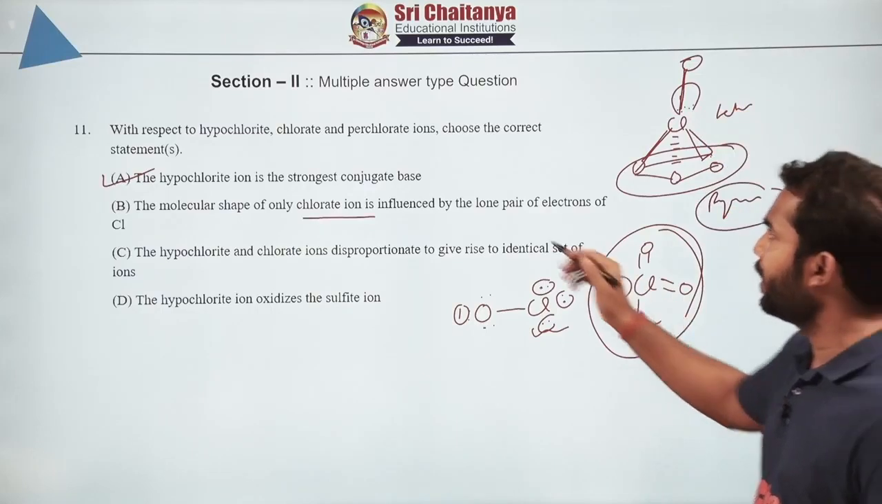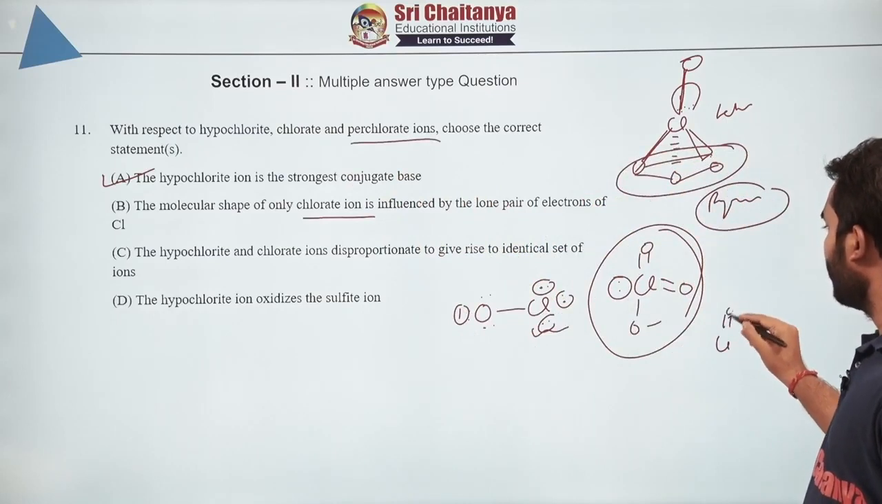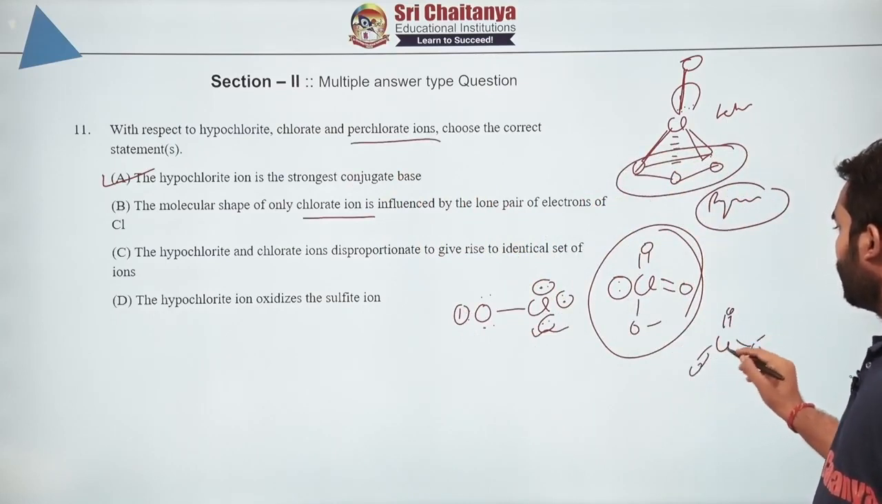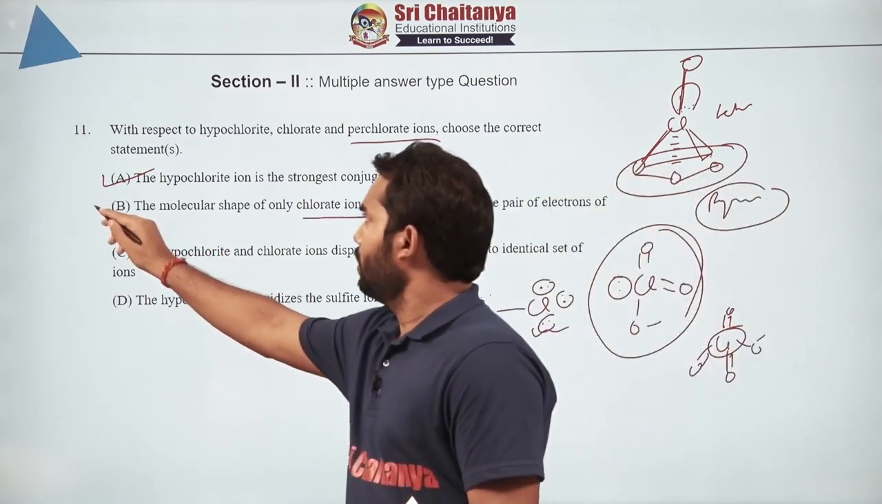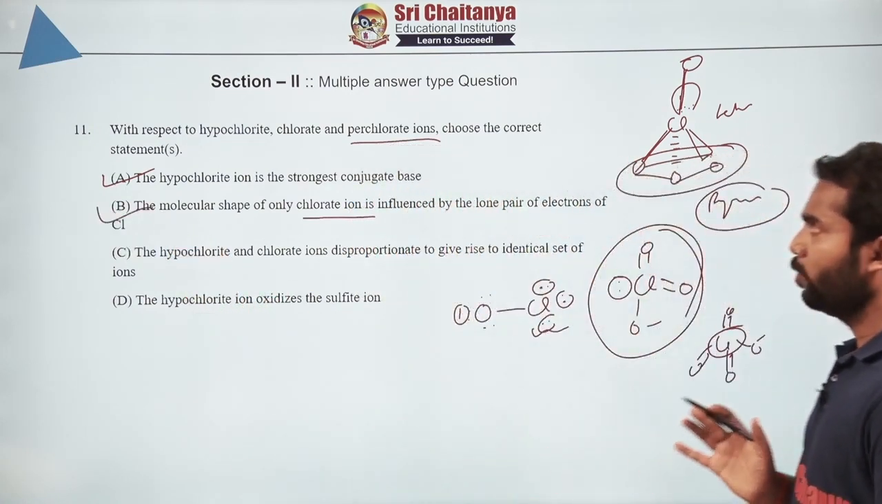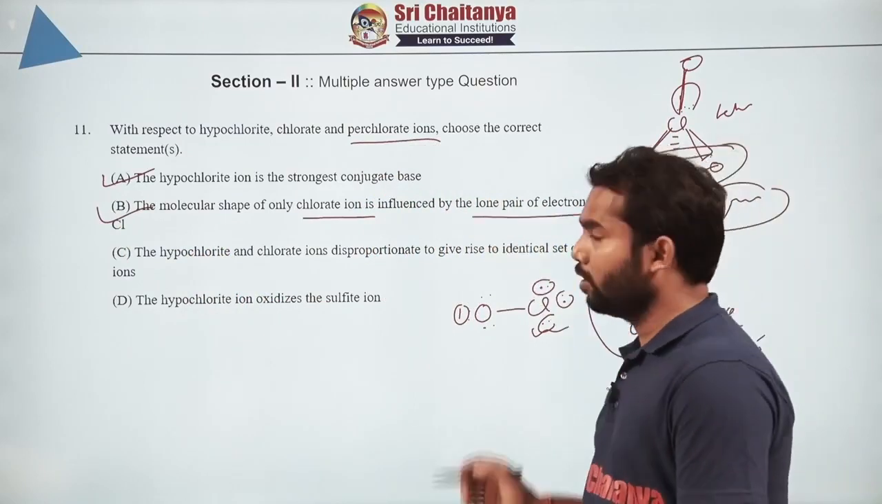What about the perchlorate ion? Perchlorate ion means all of them will be oxygen, there is no lone pair on the chlorine. So anyway it is not affected. So yes, this is also correct. The molecular shape of only the chlorate ion is influenced by the lone pair of electrons of chlorine.